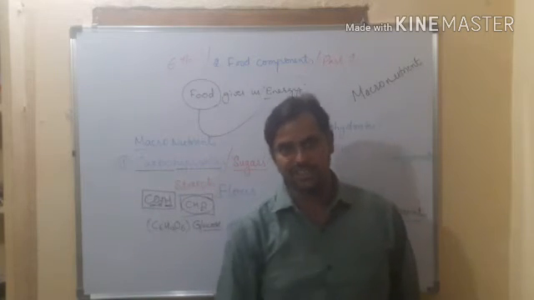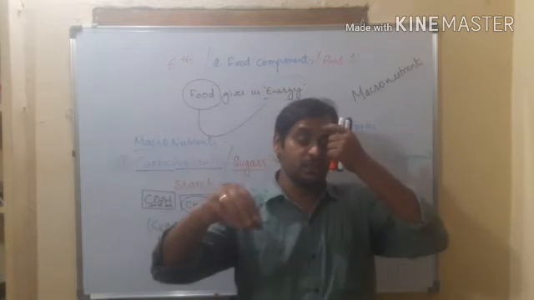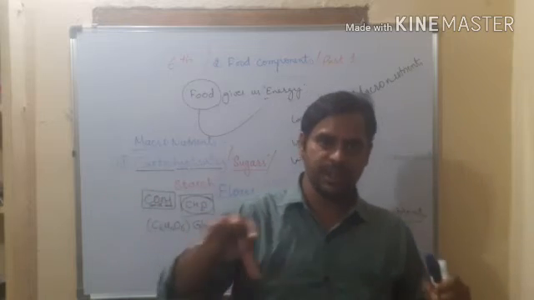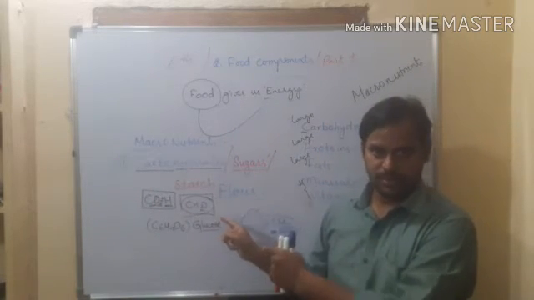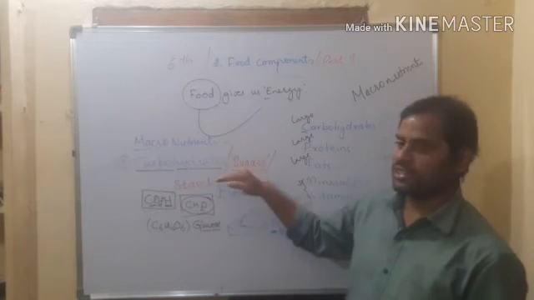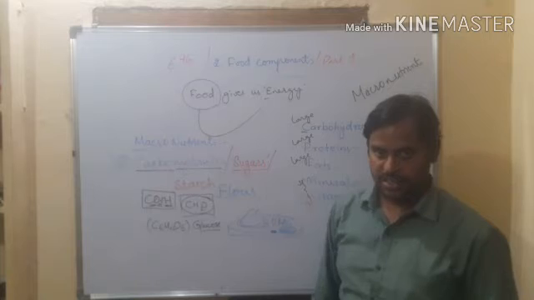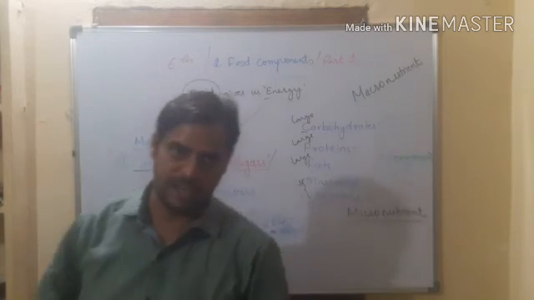Carbohydrate gives us energy. In our daily life we do different activities, and for every activity we require energy, and this energy is given by carbohydrate. So carbohydrates are energy giving nutrients.